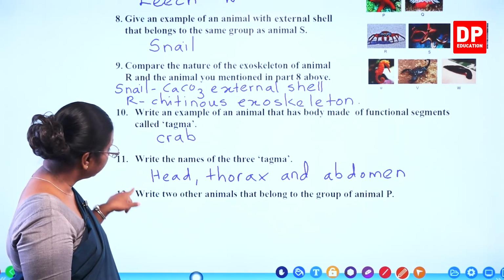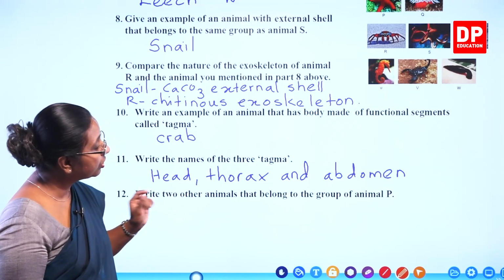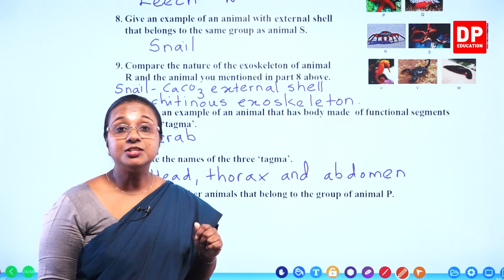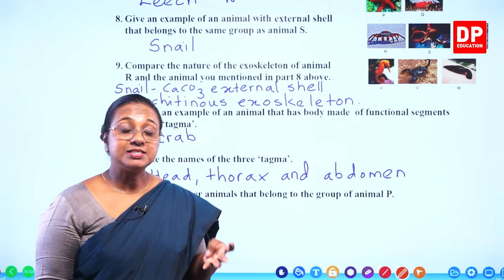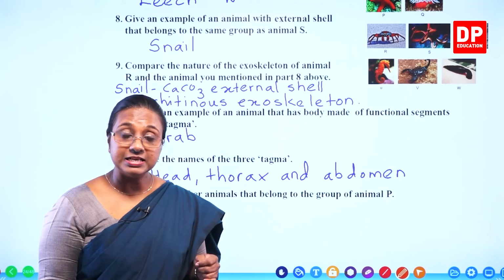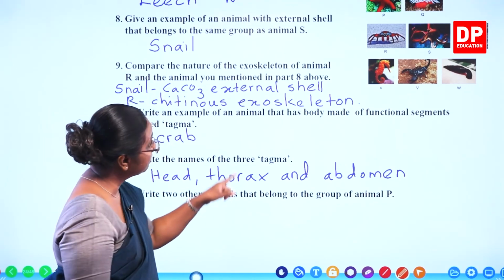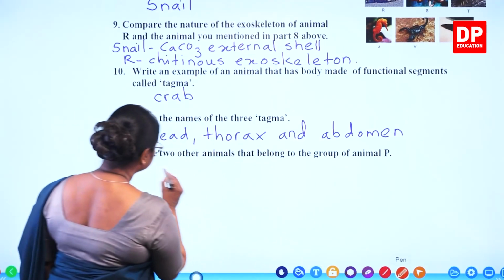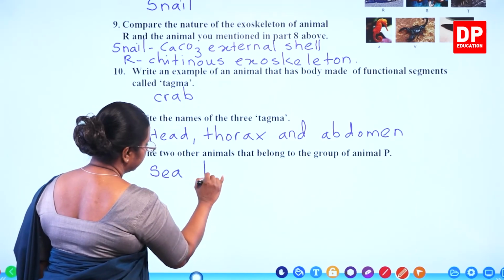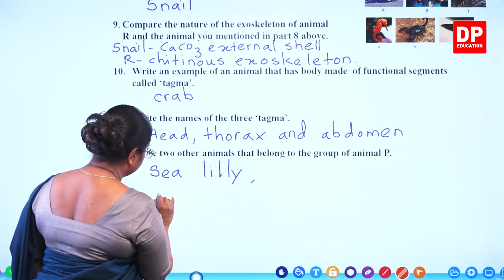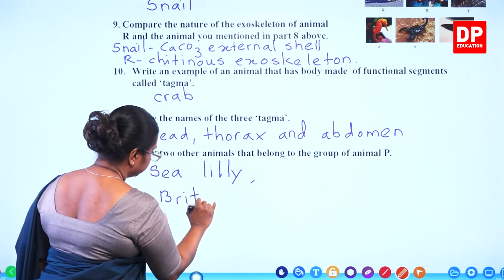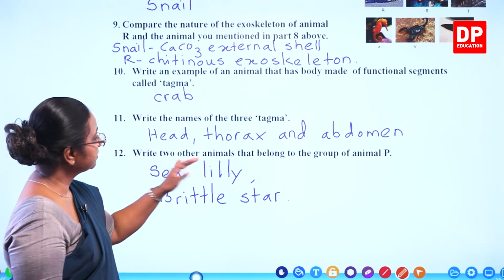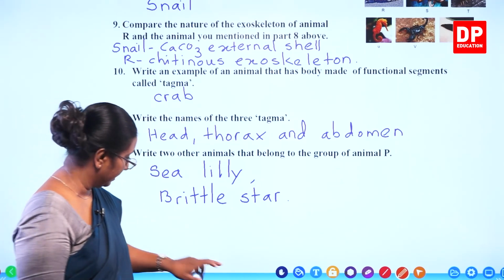The last one. Write 2 other animals that belong to the group of animal P. What is animal P? That is starfish. What are the other 2 animals you can think of? Brittle star, sea lily, sea cucumber, sea urchin. All those are animals that belong to echinodermata. So we can write the answer as sea lily and brittle star. So these are organisms that belong to the group of animal P.